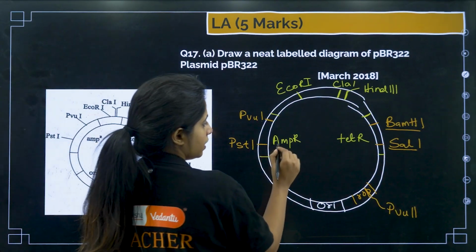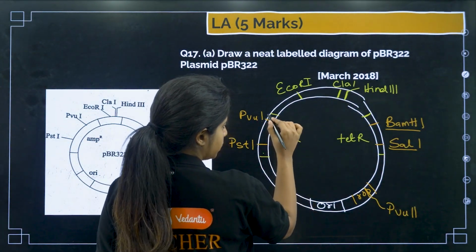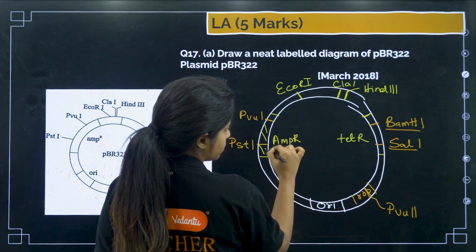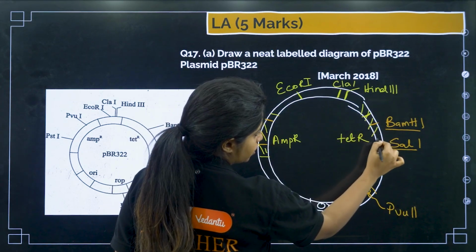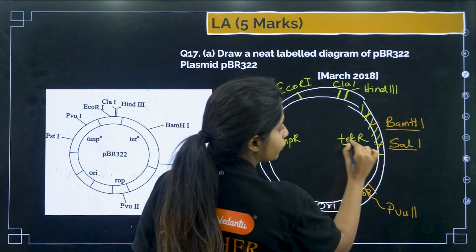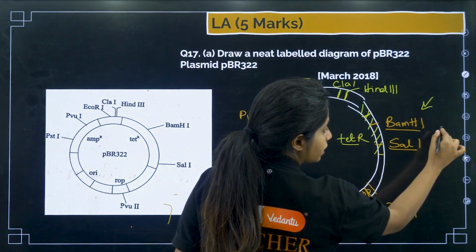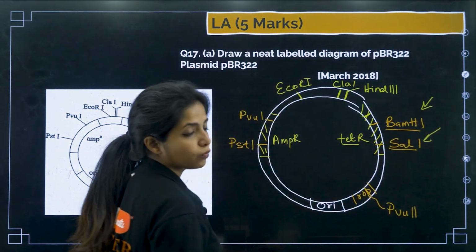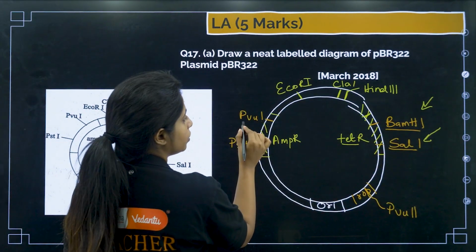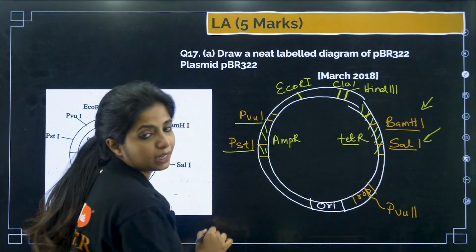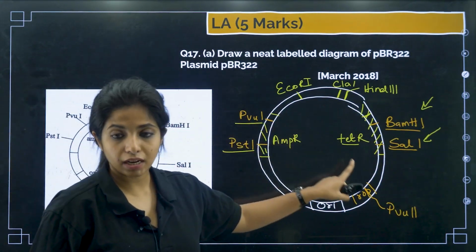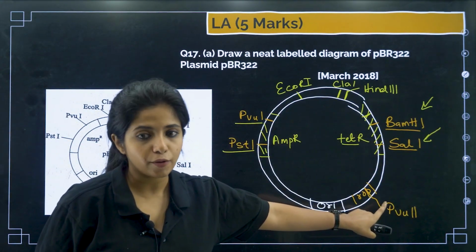Okay, so there is the ampicillin resistant gene. This whole thing that you see over here is the ampicillin resistant gene. This is the tetracycline resistant gene. Within the tetracycline resistant gene, you have 2 recognition sites. One is for BAM-H1, other is for SAL1. Similarly, over here you have PVU1, you have PST1. PVU2 is there over here in the ROP site.